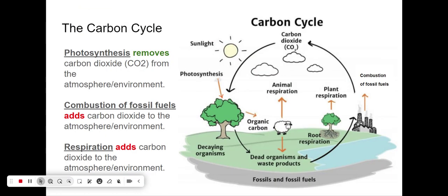Next, we have the carbon cycle. So the diagram here shows a lot of different things that go on in the carbon cycle, but I would like to focus on the fact that carbon dioxide is found in the air, the atmosphere, and there are different processes that can remove or add carbon dioxide. So photosynthesis, which is what plants and algae do, removes carbon dioxide. So you can see the arrow goes into the tree for photosynthesis, and that carbon dioxide goes in. So photosynthesis removes carbon dioxide from the atmosphere.